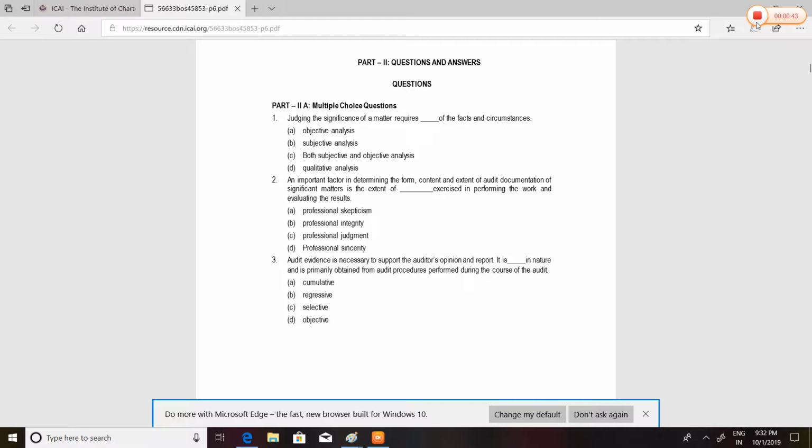Okay, now let's start. Judging the significance of matter requires dash of the facts and circumstances. The options are objective analysis, subjective analysis, both subjective and objective analysis, and qualitative analysis. As per me, the answer should be objective analysis. Why? Because objective analysis is of small things; there are many minor things we are going to check.